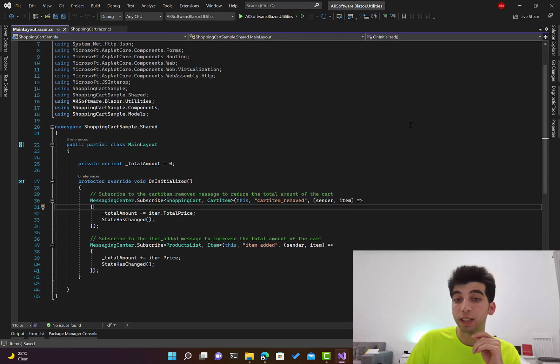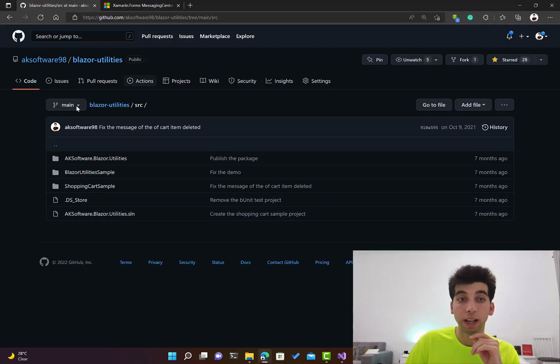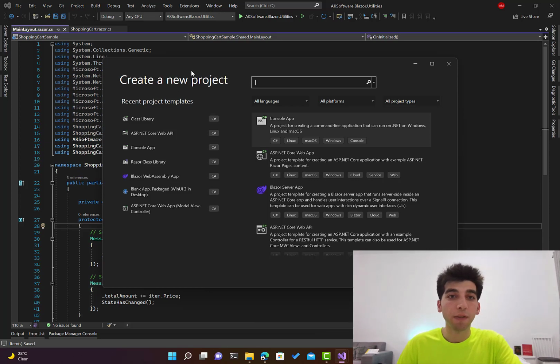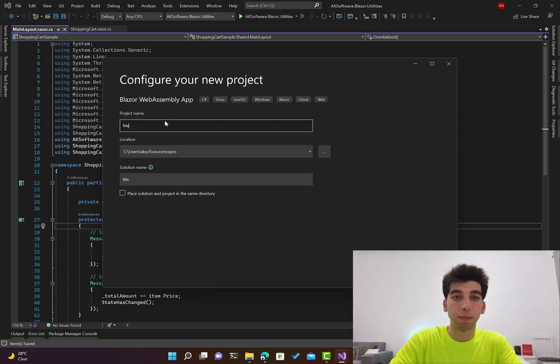So we have seen a real example. I have put the light into this library. So right now, let's take a minute to show you in a real world example what we can do. So here I have a new instance of Visual Studio. I will go ahead and create a Blazor WebAssembly app. I'll say messaging center demo.